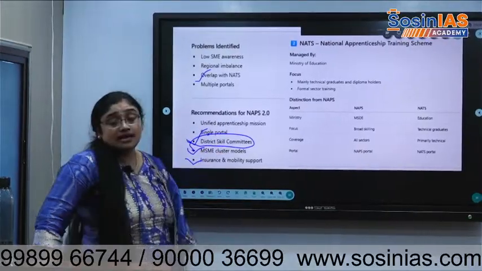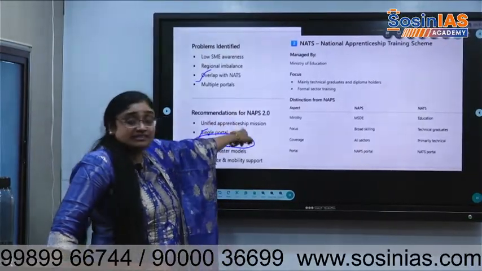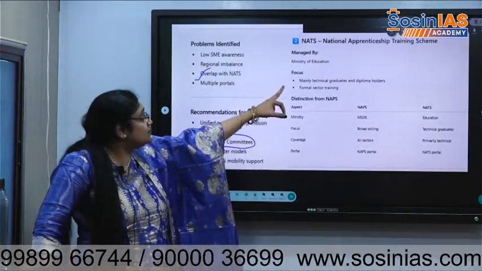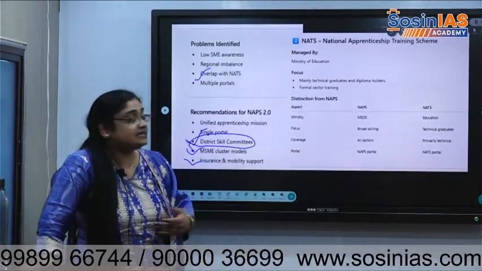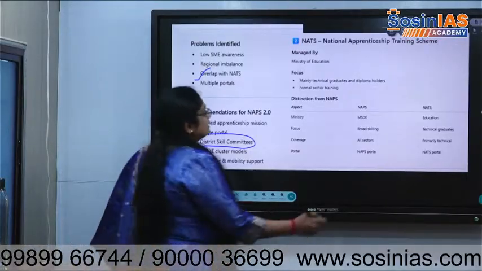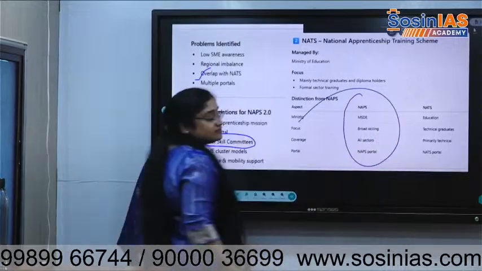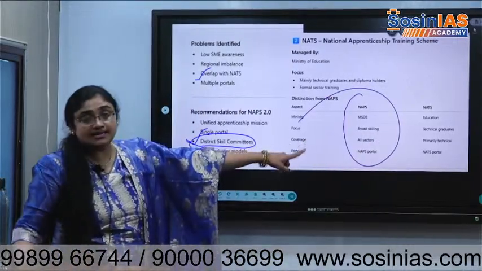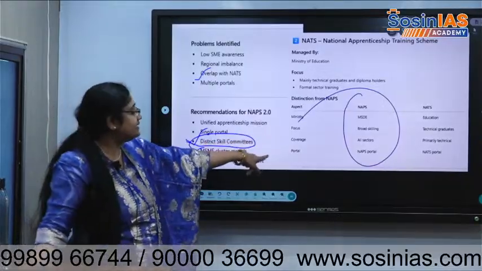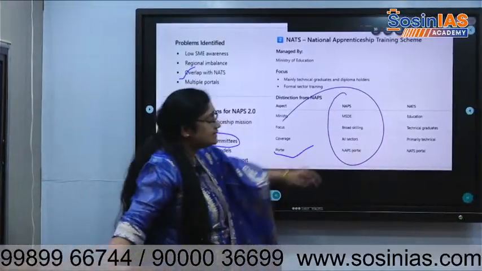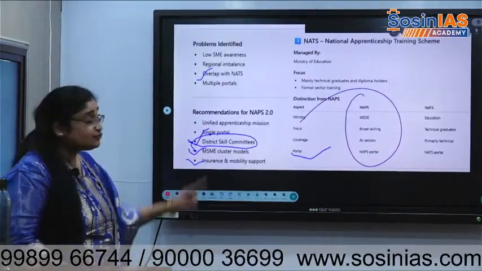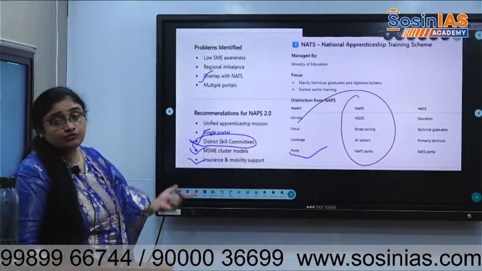This one is the apprenticeship and pension scheme. This one is for formal people who have technical skills. The difference is, this covers a variety of skills, that is, technical graduates will do that. It is almost all the sectors, primarily technical. There is a portal for it, and there is also a portal for that, but different ministries are there. That is formal. This is more informal.